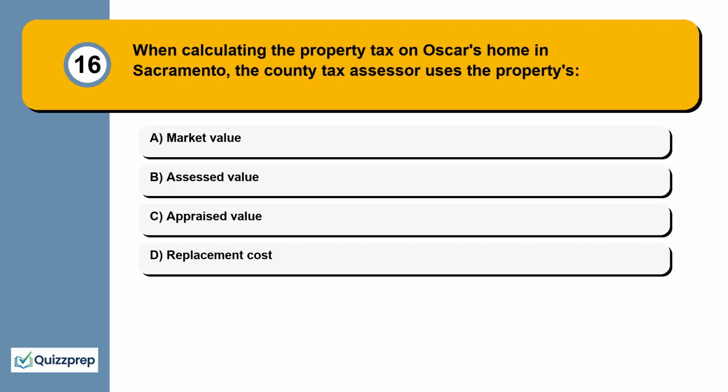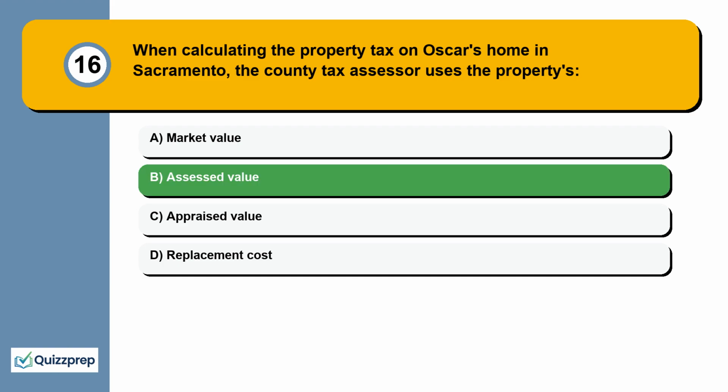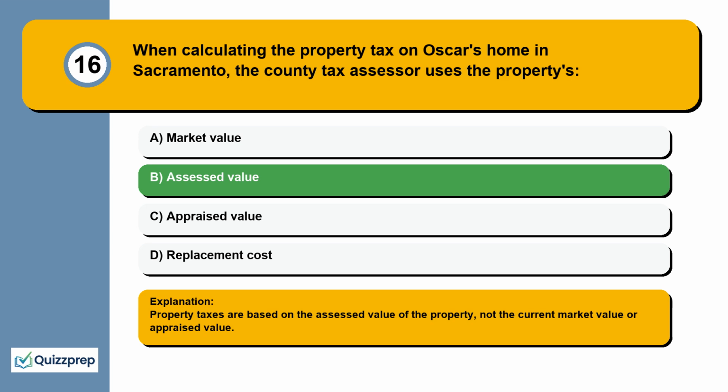Question 16. When calculating the property tax on Oscar's home in Sacramento, the county tax assessor uses the property's market value, assessed value, appraised value, replacement cost. Property taxes are based on the assessed value of the property, not the current market value or appraised value.